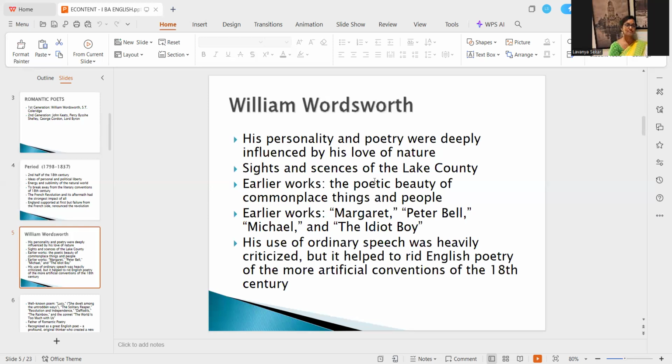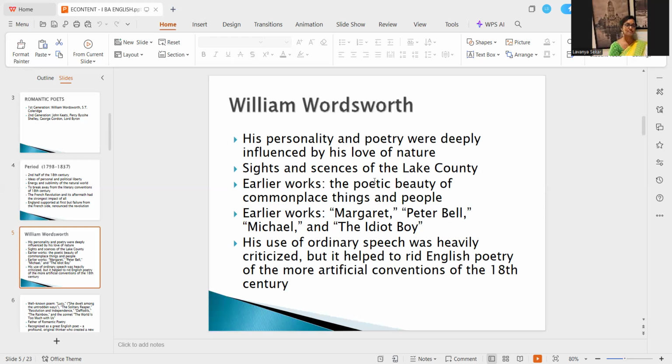He had a great love for nature, which was reflected in his writings. He was very much influenced by the sights and the scenes of the Lake County, right? And his earlier works were full of the poetic beauty of commonplace things and people. He used to write about daffodils. He used to write about a reaper. He used to write about a tree and everything. That was so commonplace, right? Some of his earlier works were Margaret, Peter Bell, Michael, and The Idiot Boy. His use of ordinary speech was heavily criticized, but it helped to rid English poetry of the more artificial conventions of the 18th century.